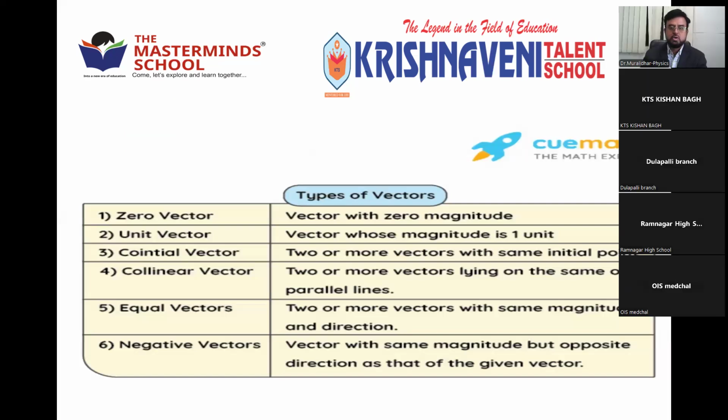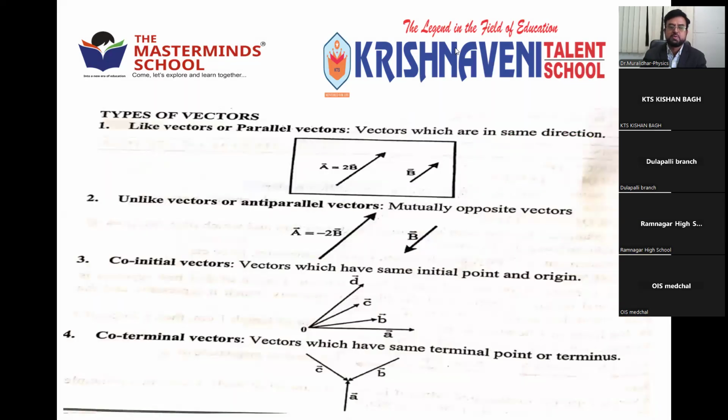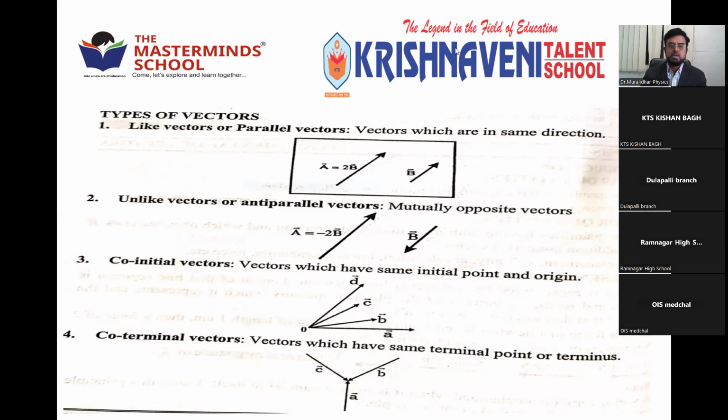Okay, so I'm moving forward to a little more explanation with the diagrams. You can see. No need to write this. All this is there in your material. Just try to understand the types of vectors here. You can write side headings if you want. Apart from those 6, maybe they also included others, but apart from that, you can see types of vectors.